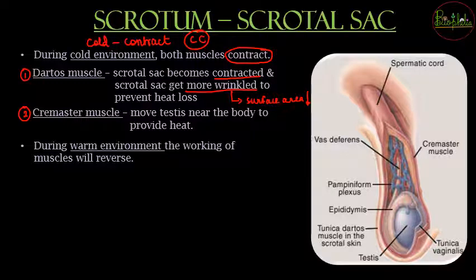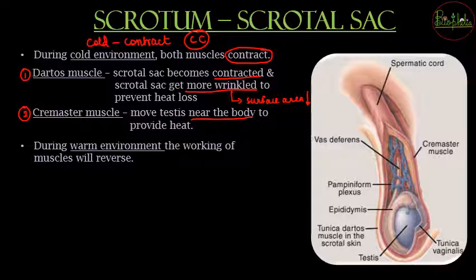So cremaster muscle testis को pull करेगा, it will pull it near the body, so that the testis can have more amount of heat. क्योंकि आपको पता है, the testis which is present in the scrotal sac is hanging outside the body, so outside the body है, that means it has very little influence on the body temperature. बाहर है बॉडी के, मतलब वो आउटर एक्सटर्नल टेम्परेचर पर डिपेंड करेगा. But here now, when it needs heat, what is going to happen? The cremaster muscle will pull the testis towards the body.